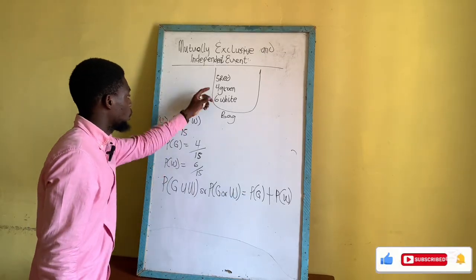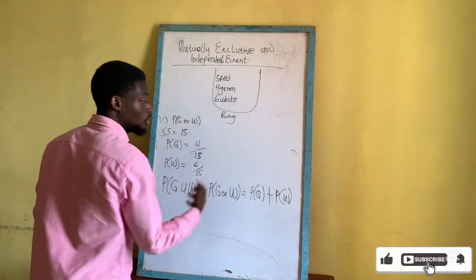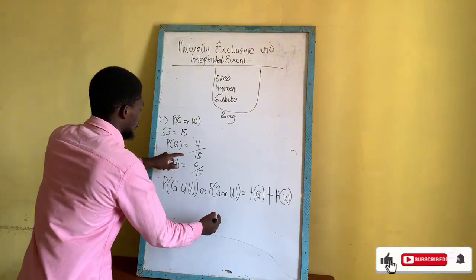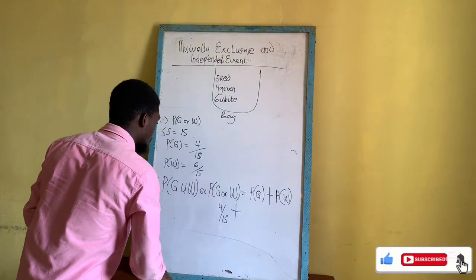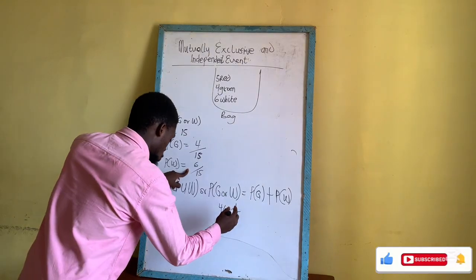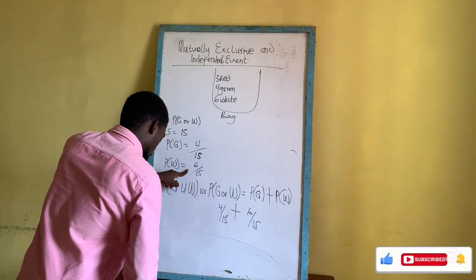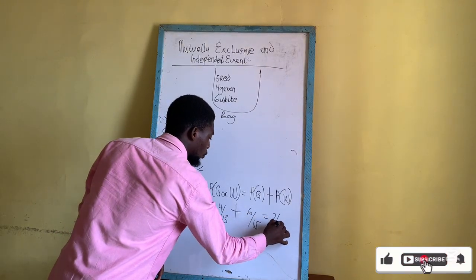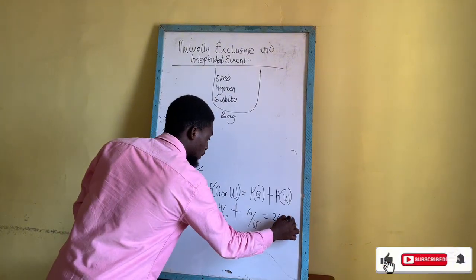If you have to pick a green ball or a white ball in this bag, we know that the probability, if we put our hand in this bag, is 4 out of 15 plus the probability of picking a white ball, which is also 6 out of 15. So now we do our calculation. It gives us 2 out of 3, or 0.67.